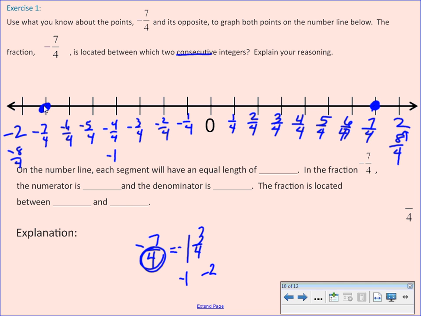All right, let's take a look at what we just did to answer these questions. On the number line, each segment will have a length of what? What were my units? 1/4. In the fraction negative 7/4, the numerator is 7. The denominator is 4. And we said that the fraction is located between -1 and -2.